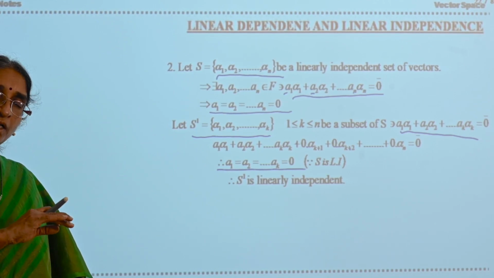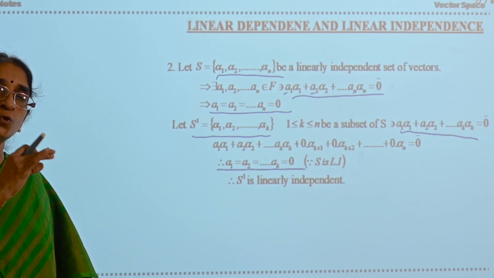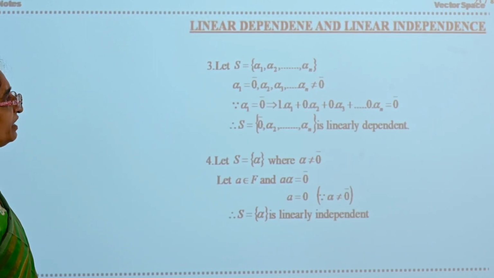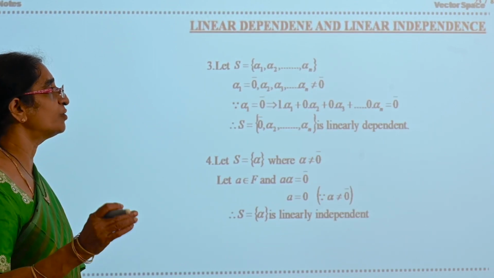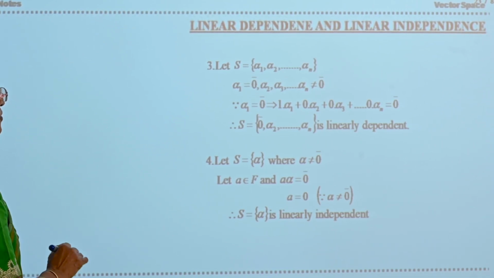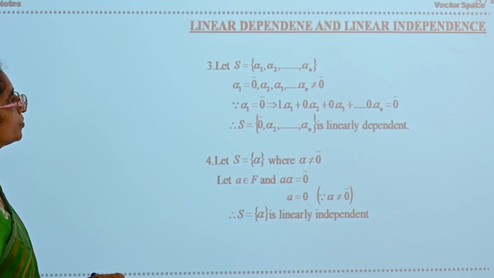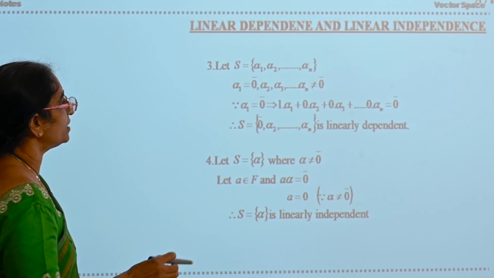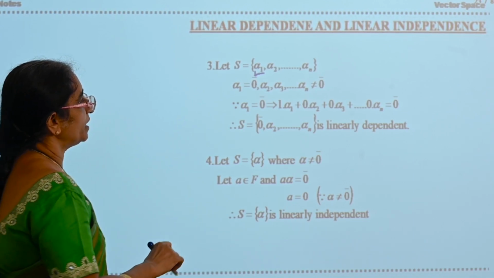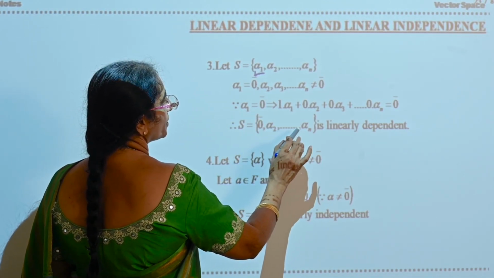First condition what you have proved: every superset of a linearly dependent set is linearly dependent. Now say next one. Any set which contains 0 bar will be linearly dependent. Suppose S is equal to alpha 1, alpha 2, alpha n, and out of that take alpha 1 is equal to 0 bar. So now S is equal to 0, alpha 2, alpha n.